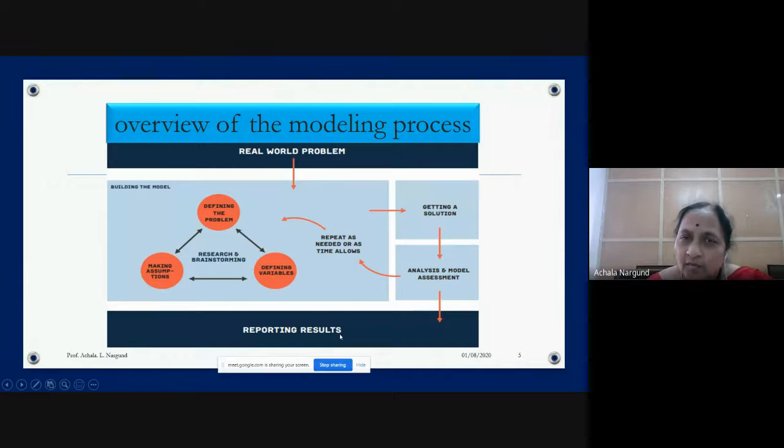How do you report it? You have to make it presentable. You have to prepare a report in such a way that all of us, all laymen, can understand. So visualization is very important. It has a lot of components which you have to consider. This is the overall picture of mathematical modeling.